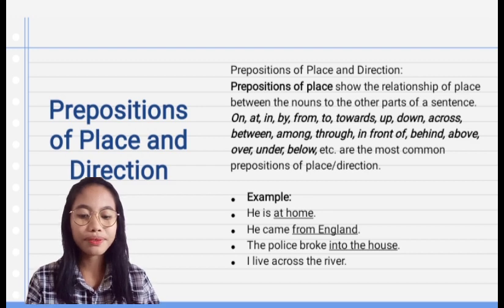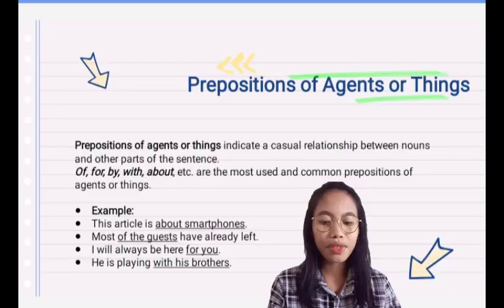For example, number 1, he is at home. Number 2, he came from England. Number 3, the police broke into the house. Number 4, I live across the river.